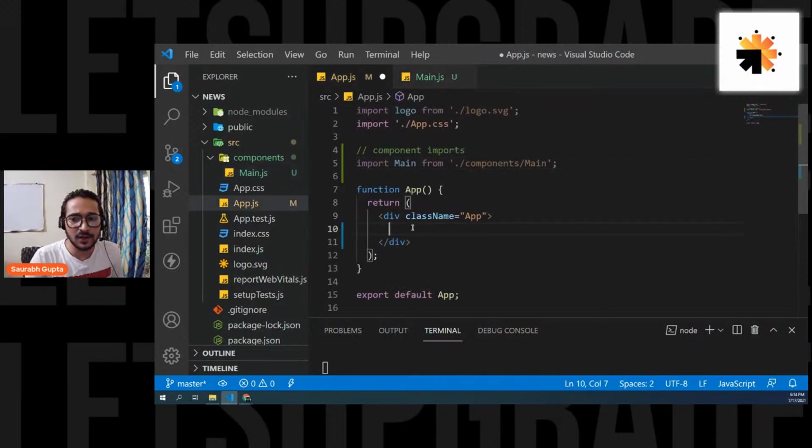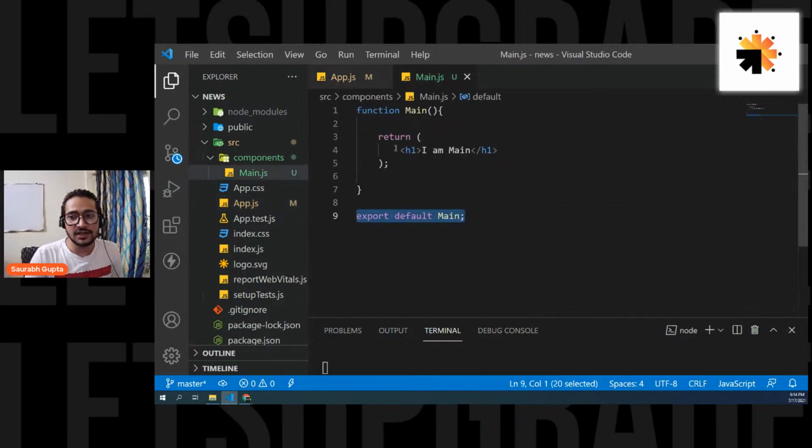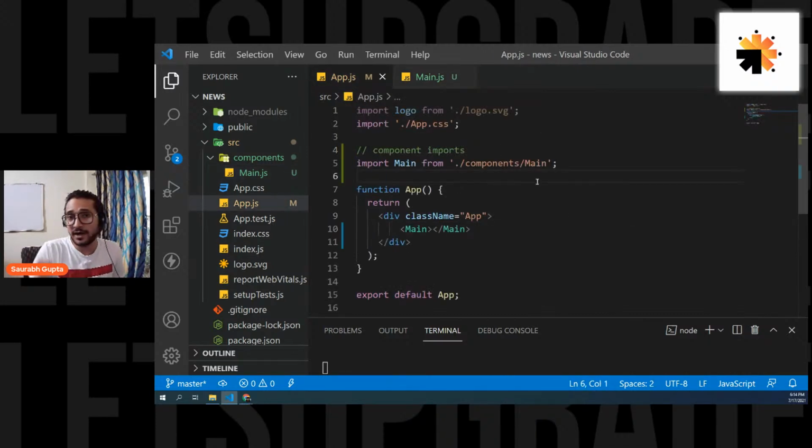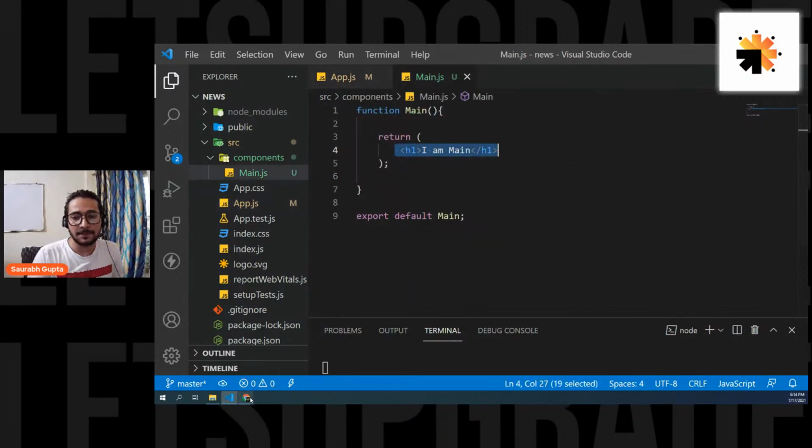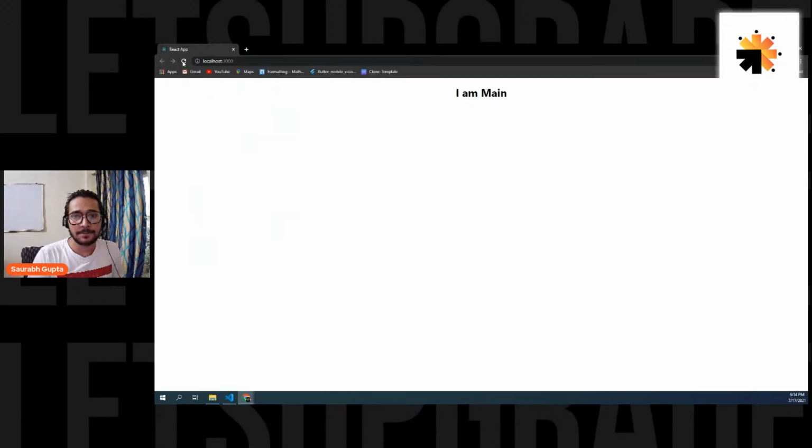And now we can simply go here and use it as a tag. That's it. Main slash main, and it should be working. Save it, and now I should be seeing the JSX generated by the main component on my browser because I have included it on the app component. Let's see. I should be seeing what? I am main. Let's see. Perfect. I can see it.